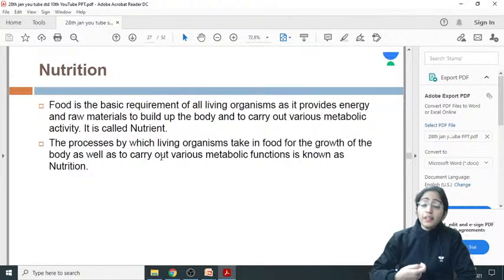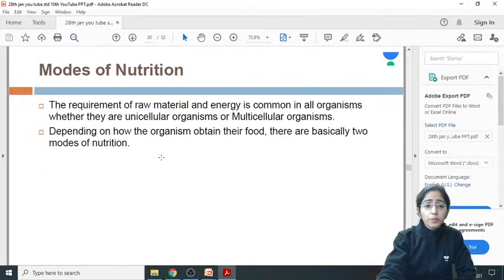So how will they obtain it? They are going to depend on the other organisms for the food; they can depend on the plants, they can depend on the animals. So basically they are the consumers, and autotrophs, we can say, are the producers. Right? This is what we have seen.